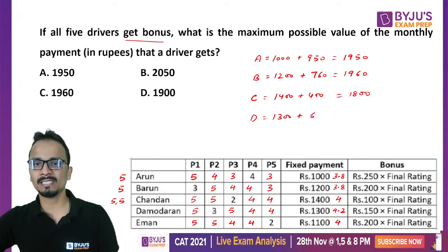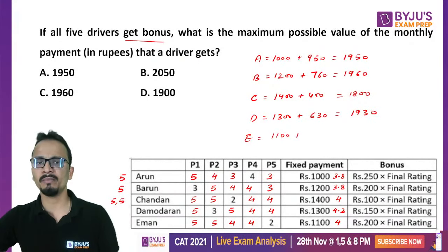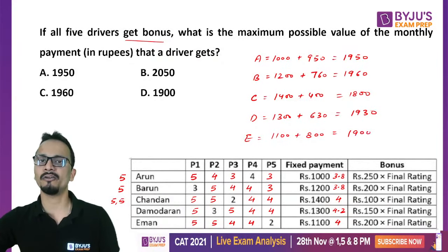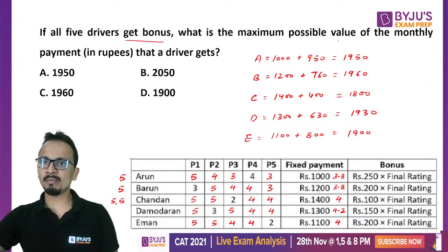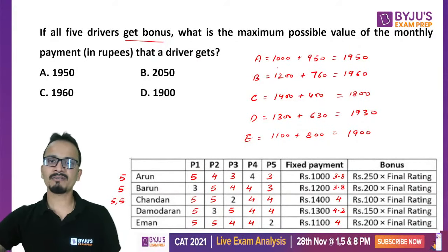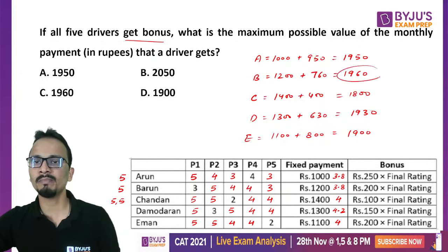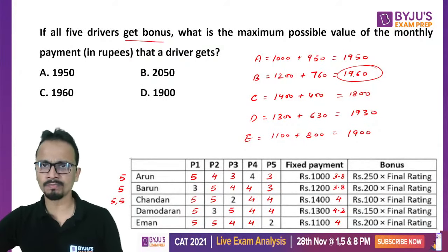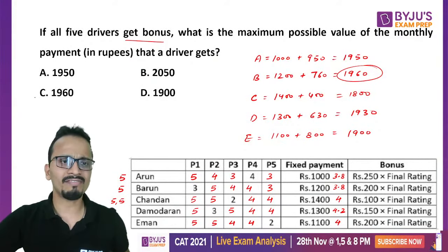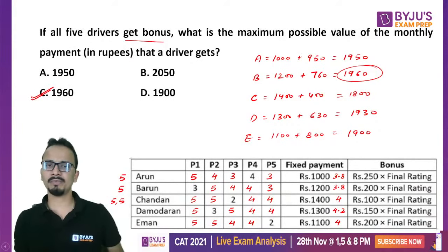That is 630. So 1930. And finally for E, it is 1100 plus 800. That is 1900. Now we have to find out the maximum possible value of the monthly payment that a driver will get. So out of these values, the maximum value is 1960. So 1960 is our final answer. That is option number C.